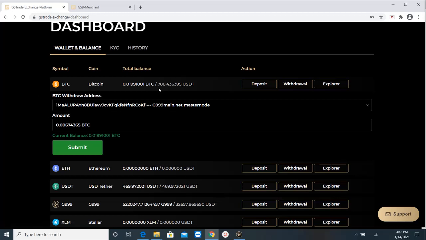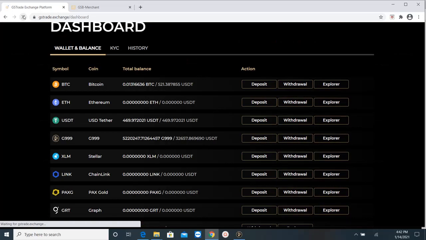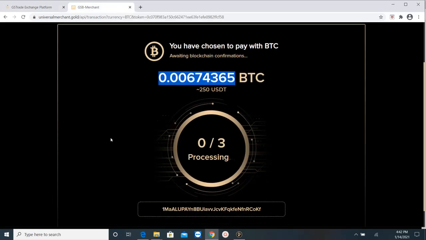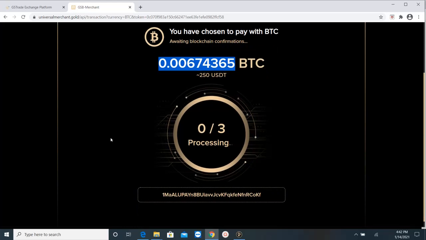So now if I refresh my balance, as I could see I had before 0.012, equivalent to roughly 788 USDT. If I refresh, I have 0.013521. So they took the Bitcoin. So if I go back to my merchant, I see that it's processing.